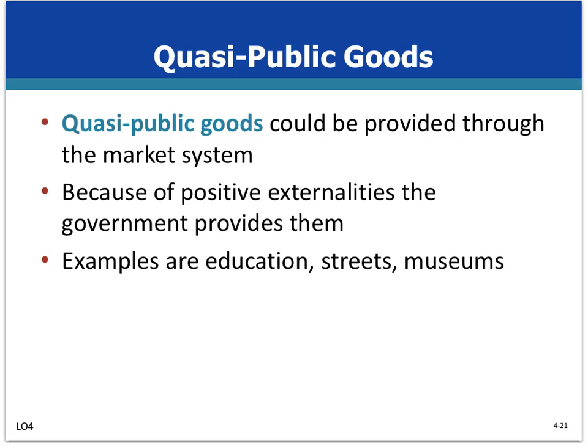They could all be priced and provided by private firms through the market system, but because the benefits of these goods flow well beyond the benefit to individual buyers, these goods would be underproduced by the market system. Therefore, government often provides them to avoid the underallocation of resources that would otherwise occur.